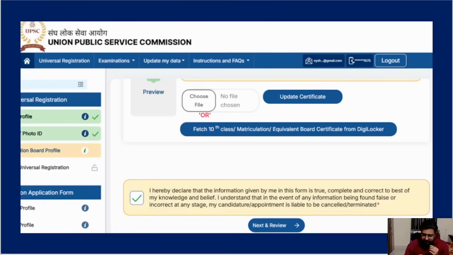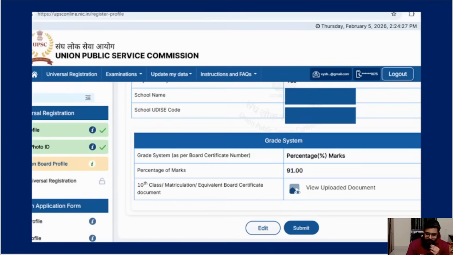After that you will go to the next page where down again you have to tick the declaration, and then press the next button. Then it will show everything you filled, the school name, UDISE code, everything gets populated. You don't have to do anything. As I told, it will populate itself. Still, if you have doubt, you can send me the screenshot. I will guide you, in case anything wrong is coming. Once everything is done, then submit.